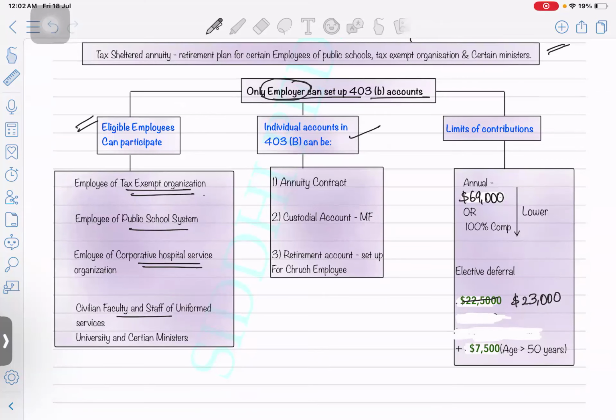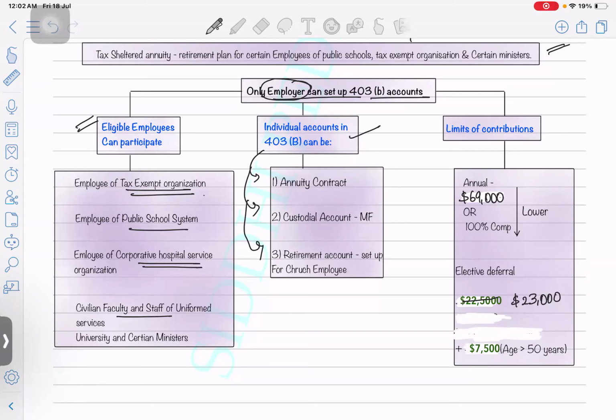Okay, now, individual accounts in a 403B plan. In what ways can the individual accounts be formed in case of 403B? It can be an annuity contract. It can be a custodial account. And the third one is a retirement account, which can be set up for church employees. So these are the three further categories in a 403B plan.